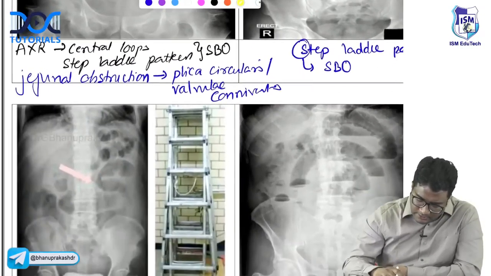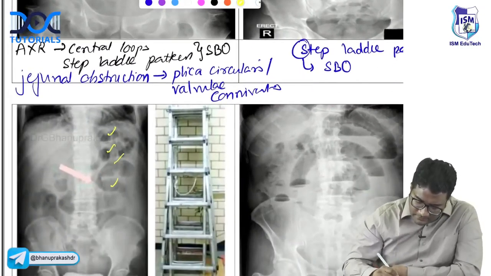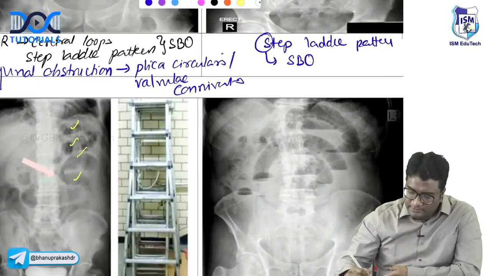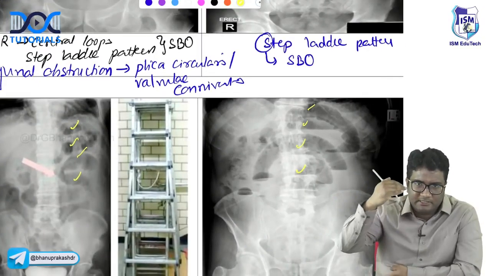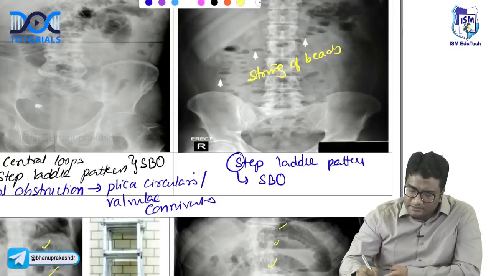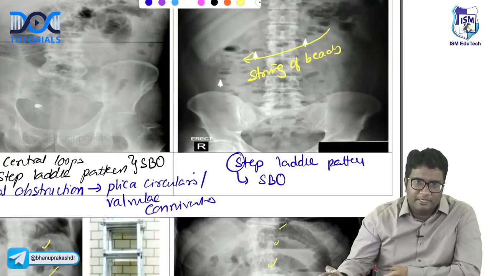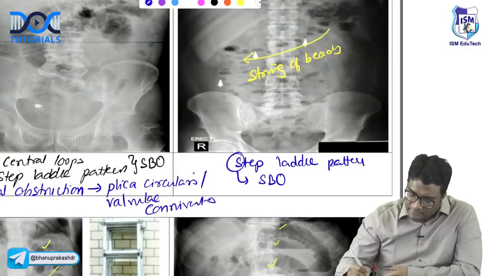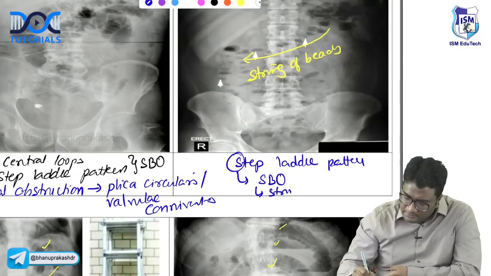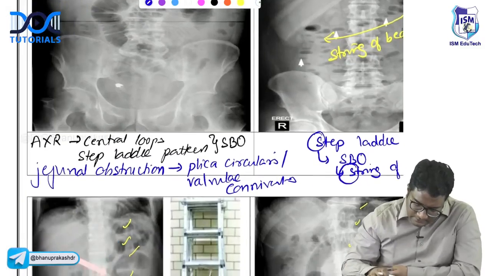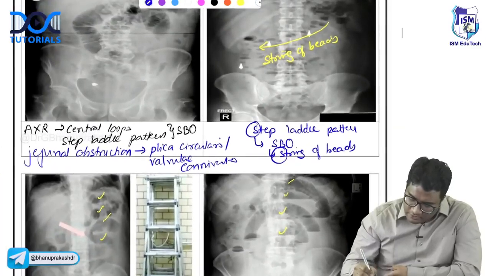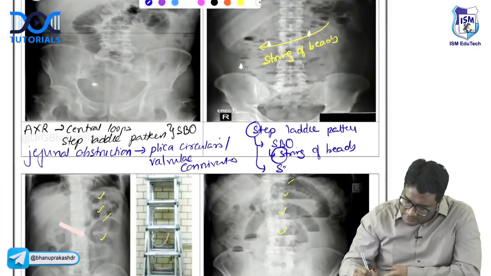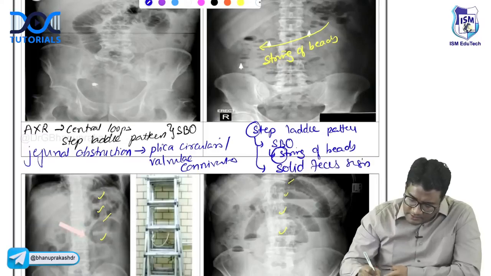I'll show you this here. One above the other, this is step ladder. More like this. These are all step ladder. Here's step ladder, and this is string of beads. This is the string of bead appearance. And you also have the solid feces sign. All of these are features of small bowel obstruction.